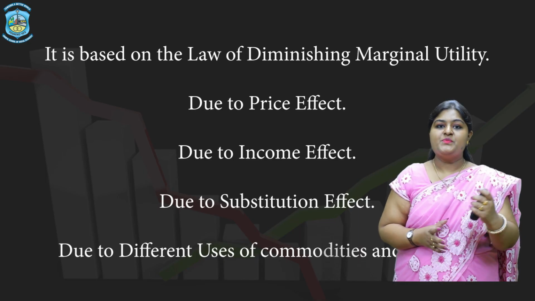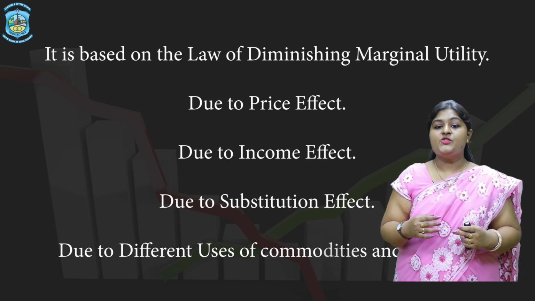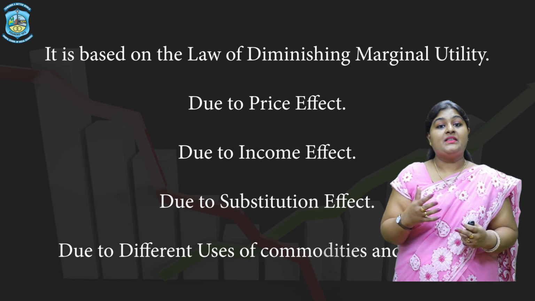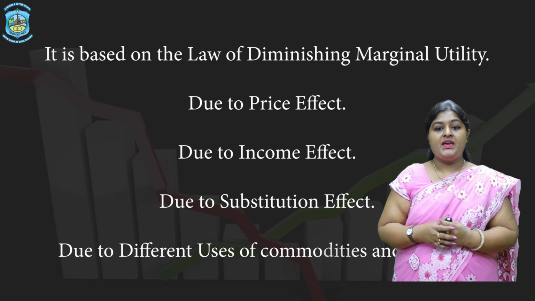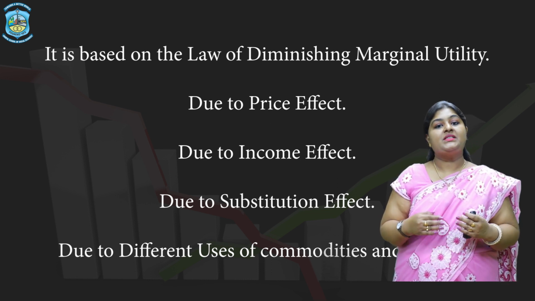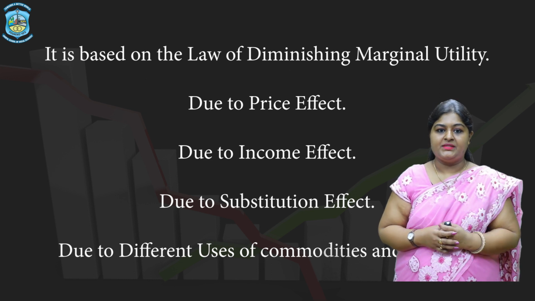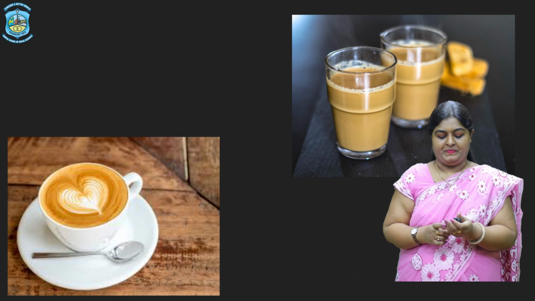Number 4, substitution effect. With the fall in the price of a commodity, the prices of its substitutes remaining the same or unchanged, consumers will buy more of this commodity rather than the substitutes. As a result, the demand will increase and vice versa. Say, for example, with the fall in the price of tea, the price of coffee being unchanged, the demand for tea will rise, and contrariwise, with the increase in the price of tea, the demand will fall.